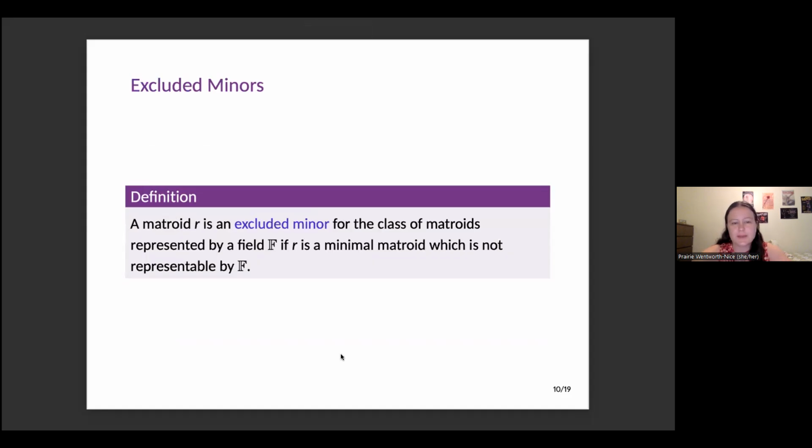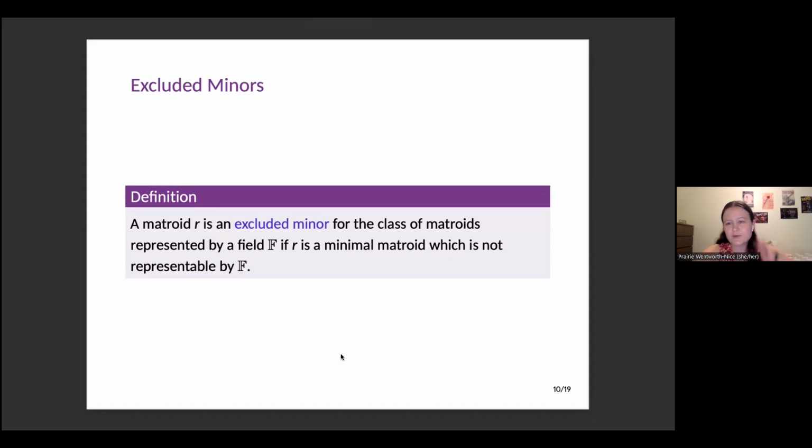So in particular, if we're looking at one field, we can look at the class of excluded minors for that field. We say that a matroid is an excluded minor if it's a minimal matroid which is not representable over that field F. So if you're familiar with graph theory, if you have K5 or K33 as a minor, then your graph is not planar. That's the general idea we're thinking about here.